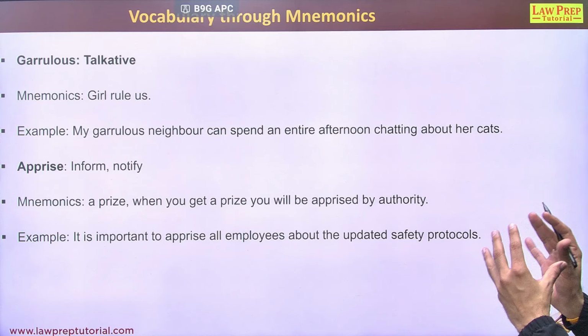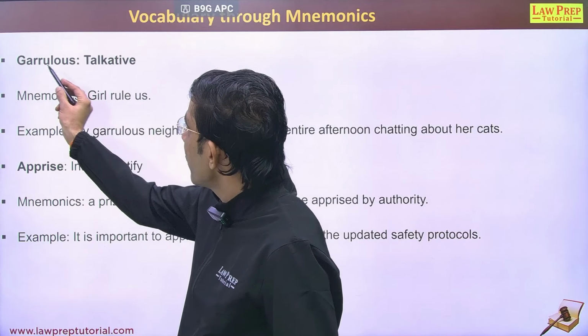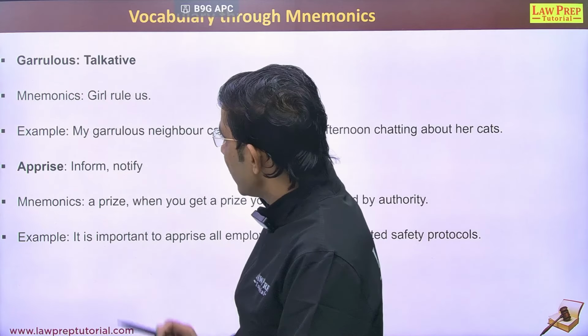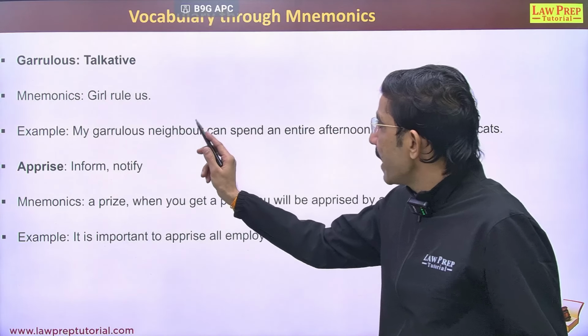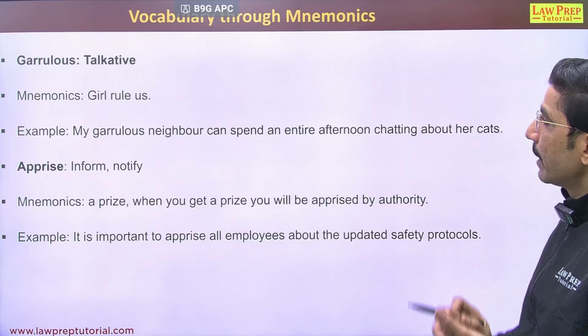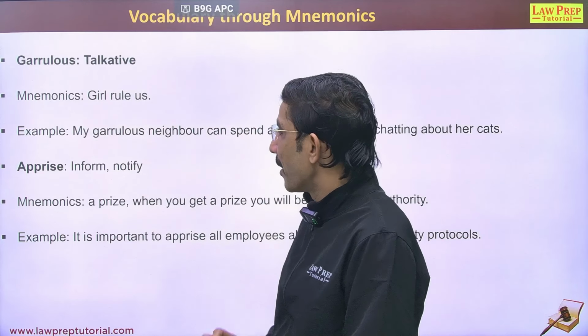Next word is garrulous. Garrulous means talkative. Remember the initial pronunciation: girl rule us. So mnemonic would be girl rule us. Example: My garrulous neighbor can spend an entire afternoon chatting about her cats. That means her neighbor is very talkative.